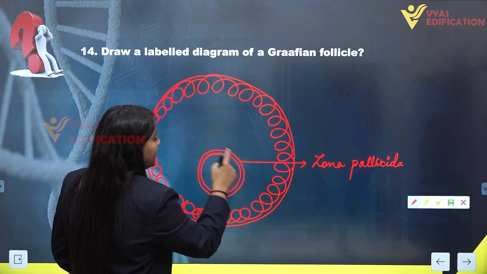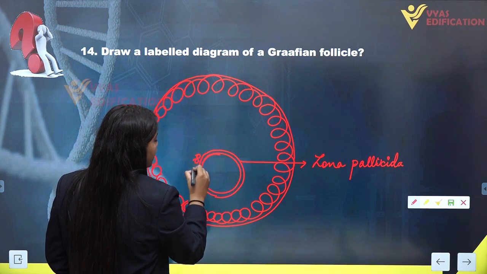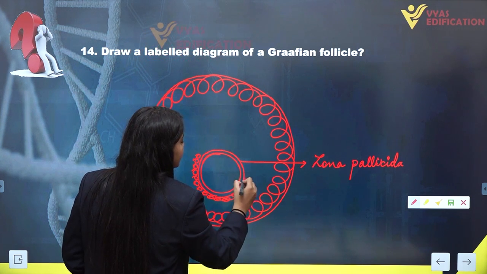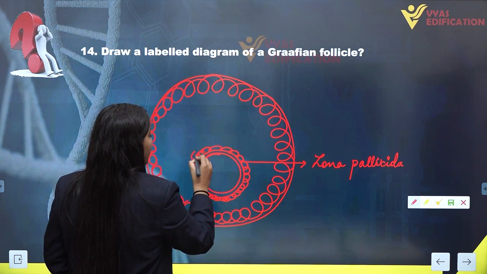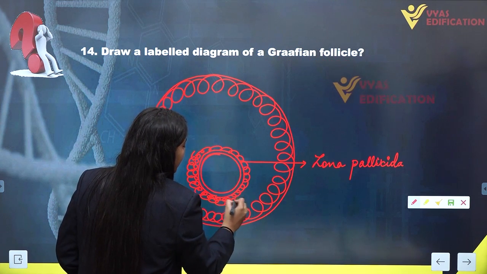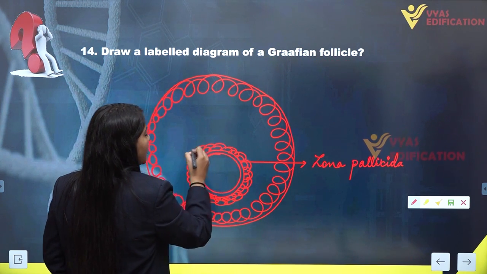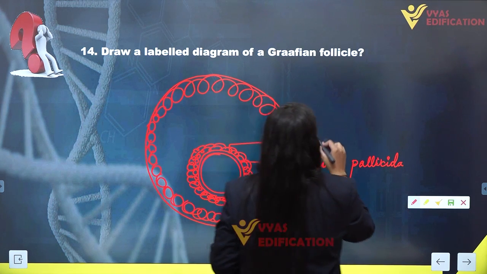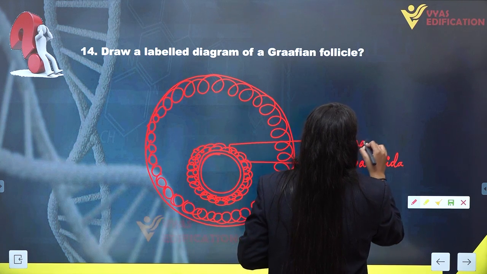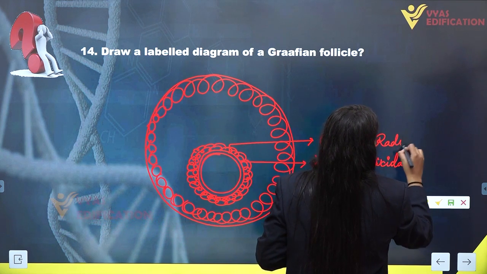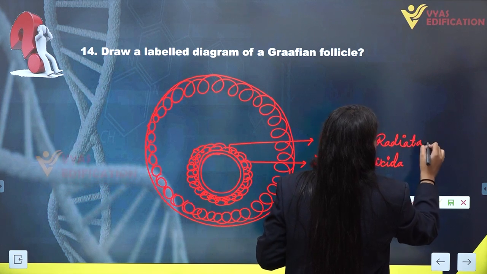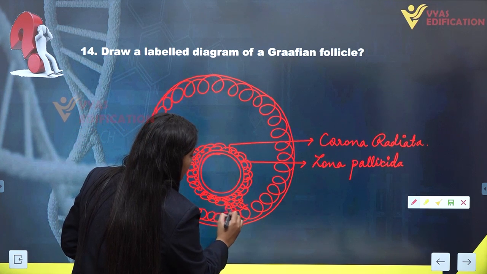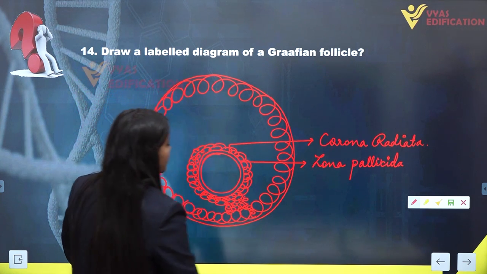Now, surrounding this zona pellucida, there is a multi-layer of granulosa cells, and this layer is known as corona radiata. Corona radiata. Here also we have numerous granulosa cells.